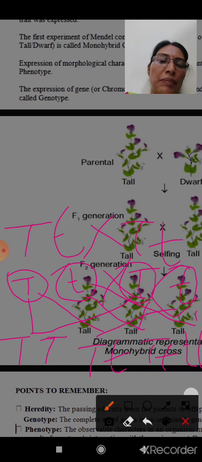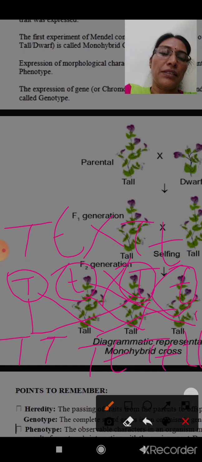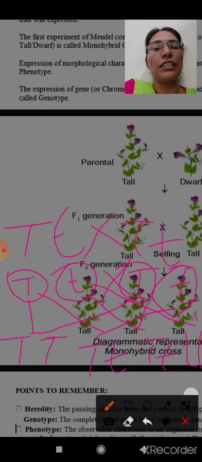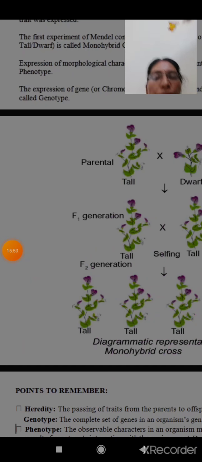The genes are the same in one but different in two. But due to the presence of capital T, they are dominant. They are tall. But the last one is small t small t, that is dwarf. So this is Mendel's monohybrid cross.